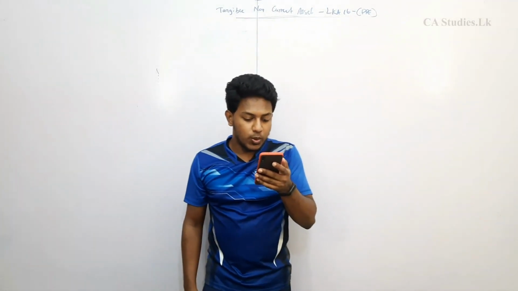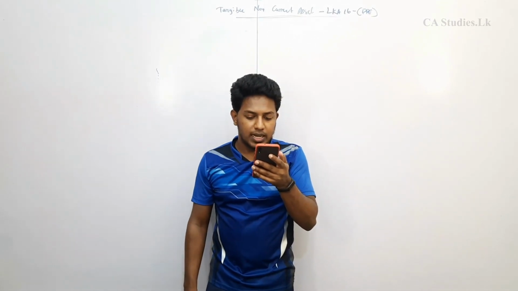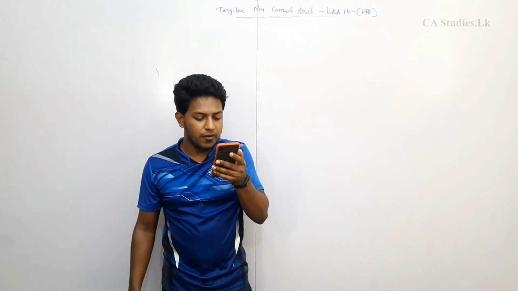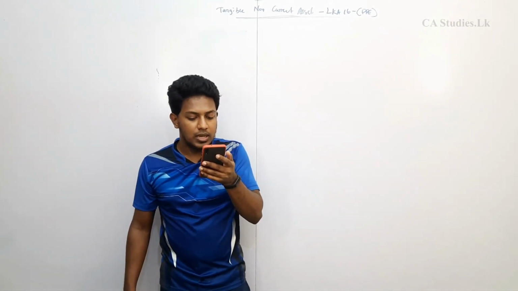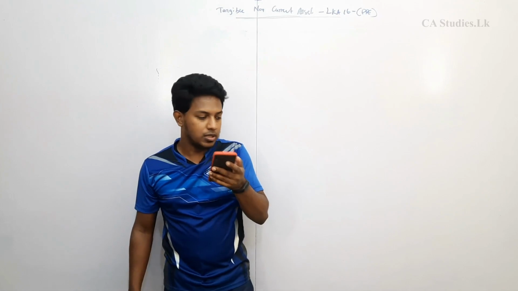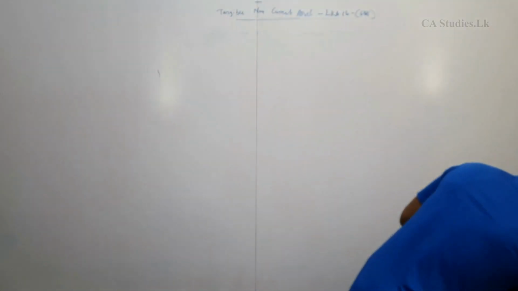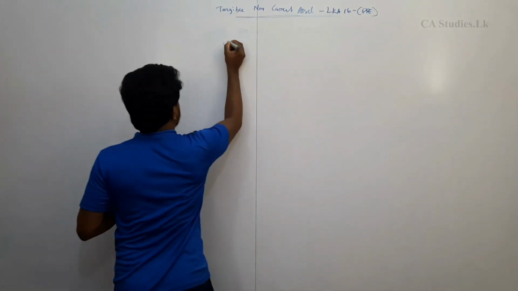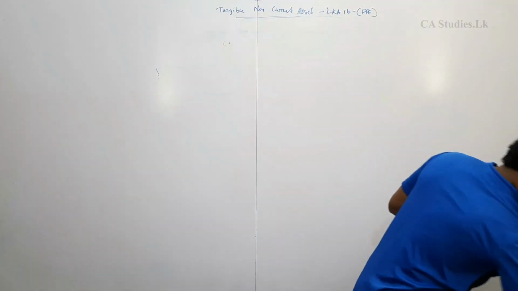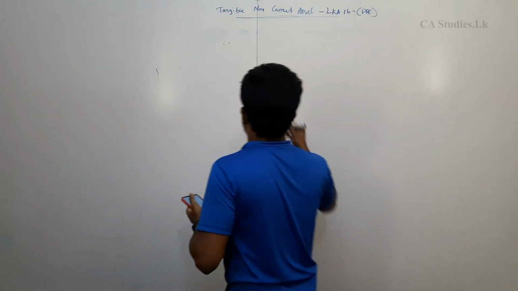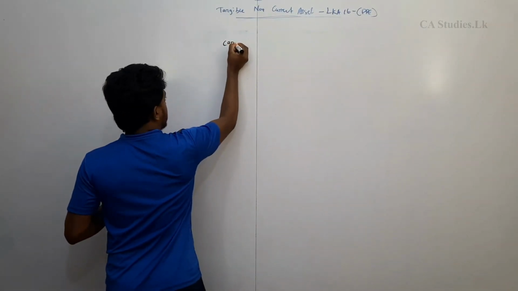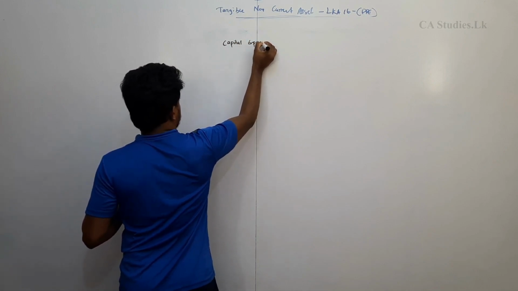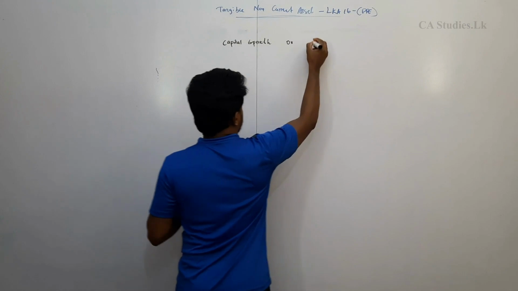State whether each of the following items should be classified as capital or revenue expenditure or income for the purpose of preparing the statement of profit or loss and the statement of financial position. So I have to categorize whether each expenditure is capital expenditure or revenue expenditure.